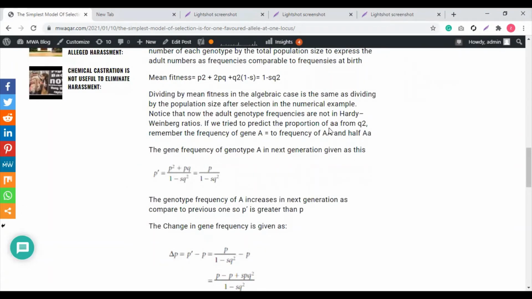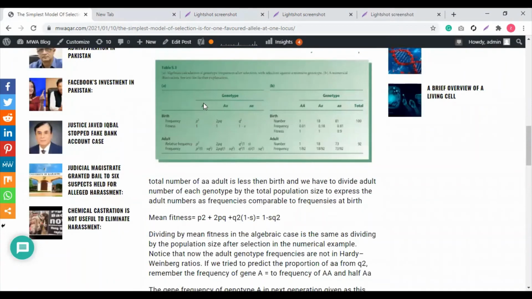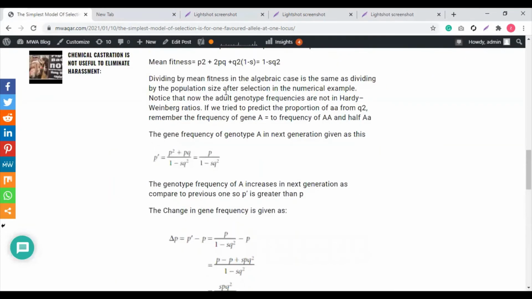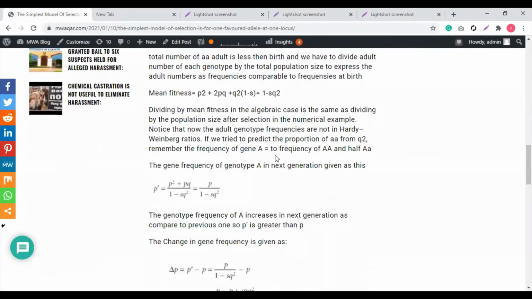If we try to predict the proportion of small a from q square, remember the frequency of gene A is equal to the frequency of capital A, and half of the capital A, small a. The capital A is present in this case and also in this case. So if we want to calculate this frequency, the capital A is present in this case and half the capital A is present in the half part of this genotype, which is also capital A. So we consider this half part and this full part of capital A, capital A. All right. So the gene frequency of gene A is equal to the frequency of capital A, and half of the capital A, small a.